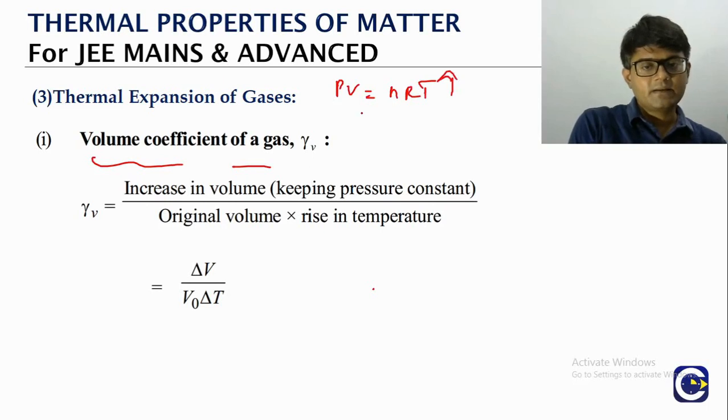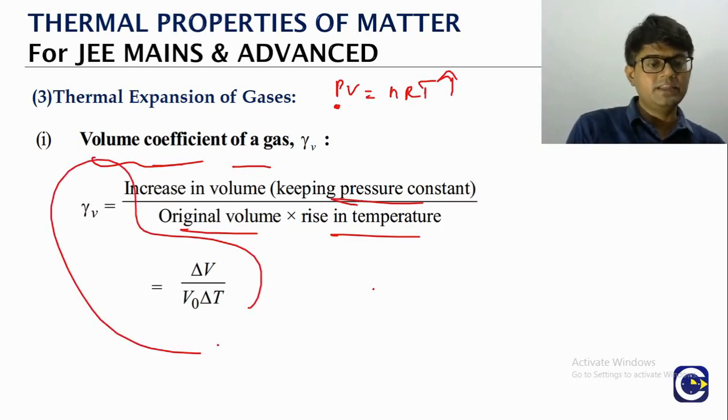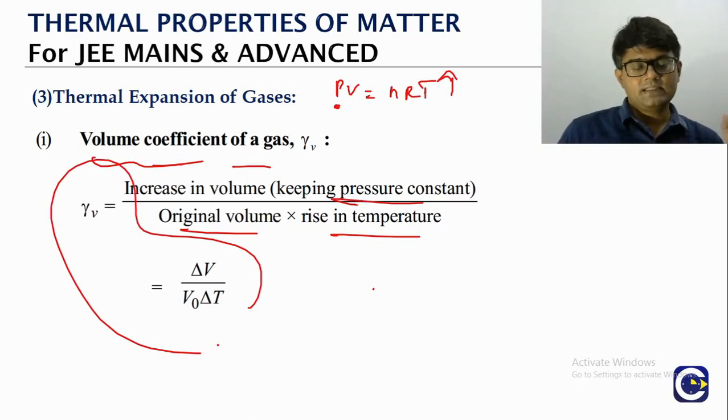Increase in temperature, if we maintain pressure constant, means volume must increase. So the increase in volume, keeping pressure constant, divided by the original volume and the rise in temperature, is how we define gamma V, the volume quotient of the gas.